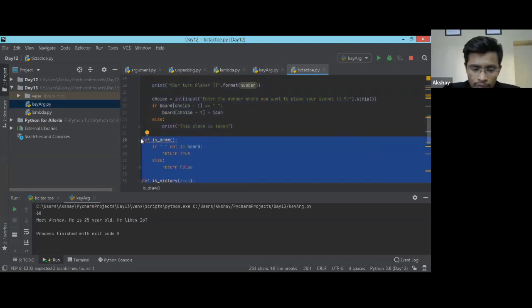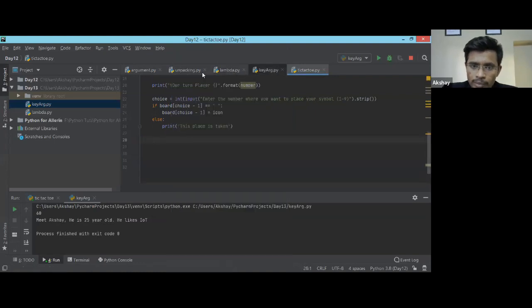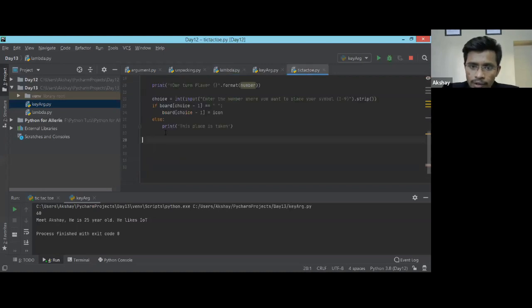I'm removing this whole part from my code and pasting it somewhere so that we can take it later on. Okay, so this was my code yesterday.